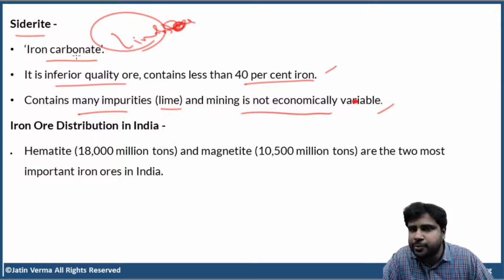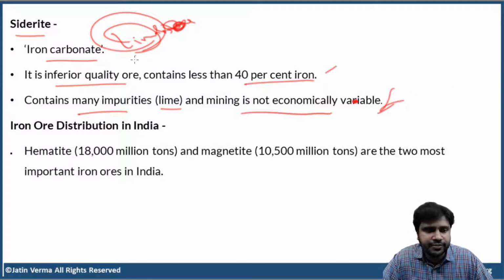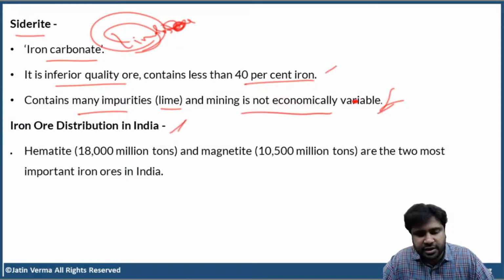And then you also understood about siderite. It contains carbonate compounds. So it is iron carbonate. That means it contains lime. So lime is one of the biggest impurities. So siderite is like the most inferior quality of iron ore. It contains less than 40% iron, and mining is not economically viable. Now, from here it is very, very important, guys. I hope you understood about the four types of iron ore. So from now, iron ore distribution in India is very, very important.